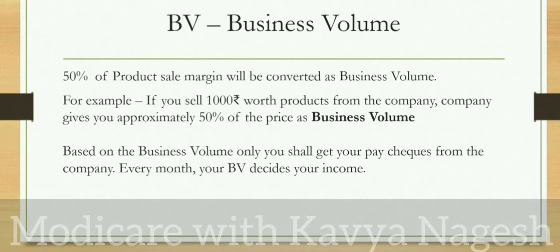That is what we call BV. For example, if you sell 1000 rupees worth of product, the company gives you approximately 50% of the price as business volume. Based on the business volume, you get your paychecks every month from the company. So your BV decides your monthly income.